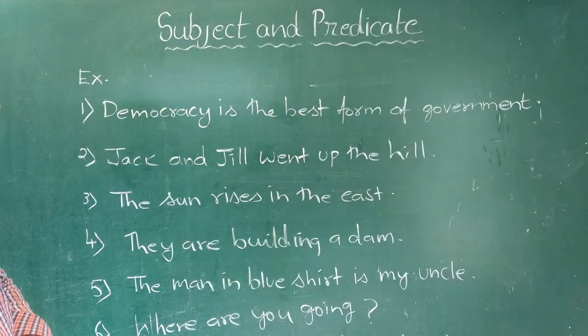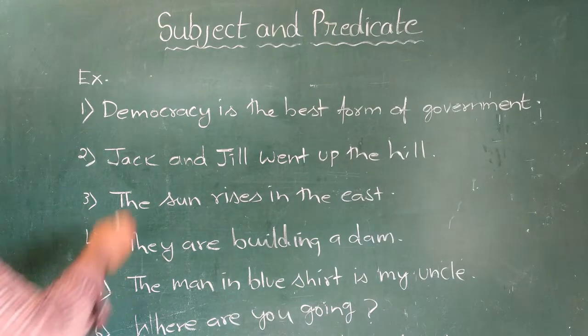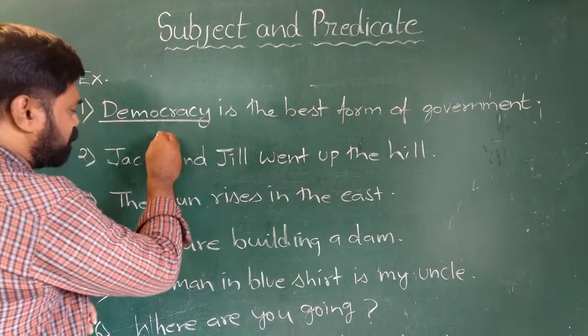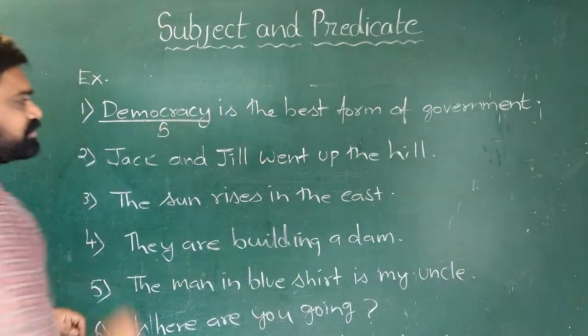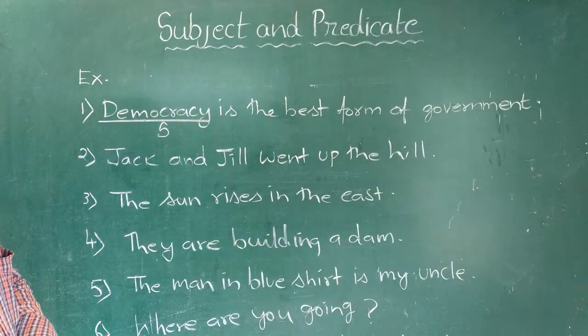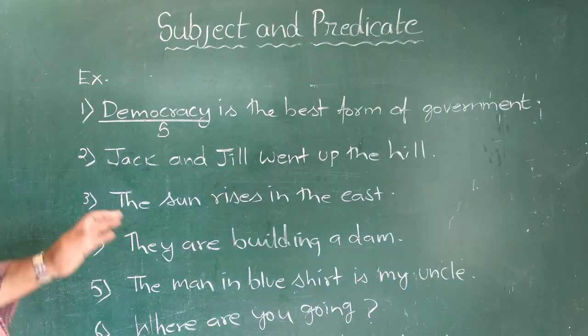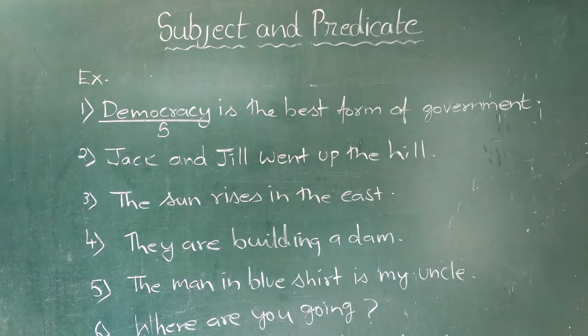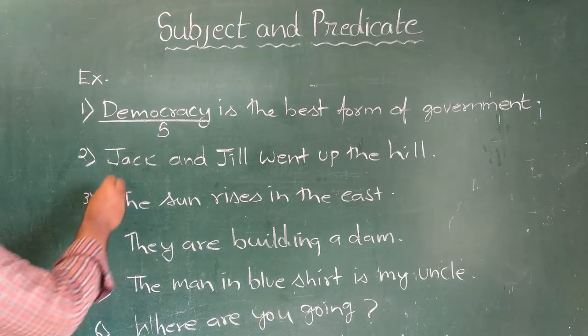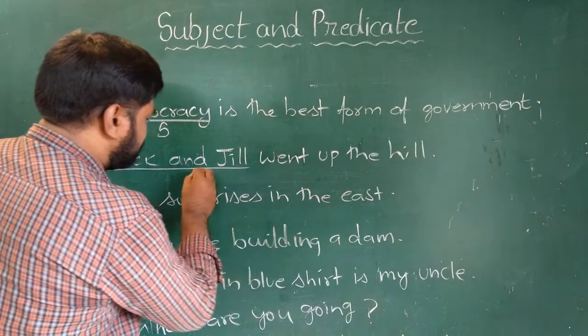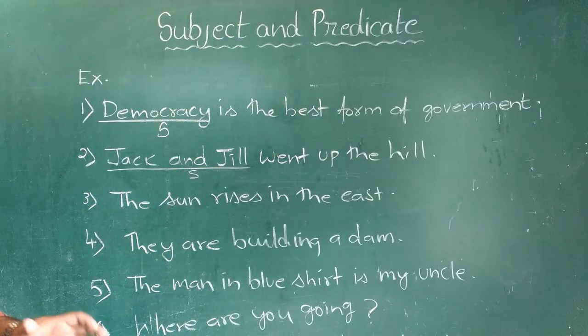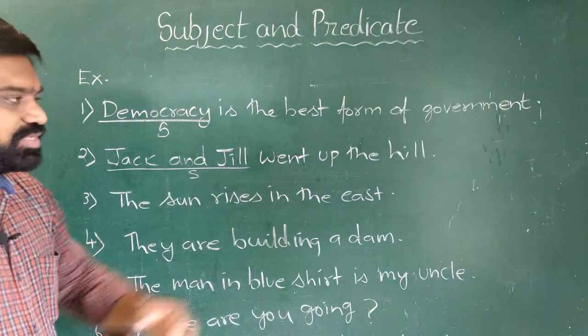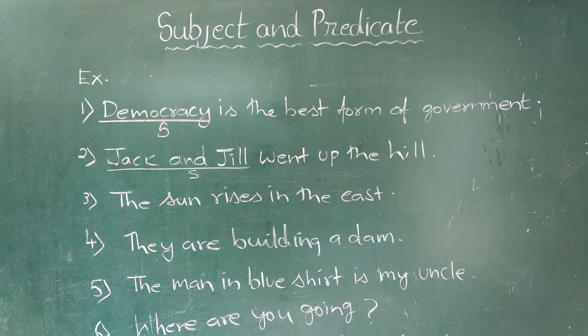The first sentence, democracy is the best form of government. In this sentence, we are talking about democracy. So, democracy is the subject and the rest of the sentence is predicate. See the second sentence, Jack and Jill went up the hill. In this sentence, we are talking about Jack and Jill. So, Jack and Jill is the subject and the rest of the sentence is predicate.